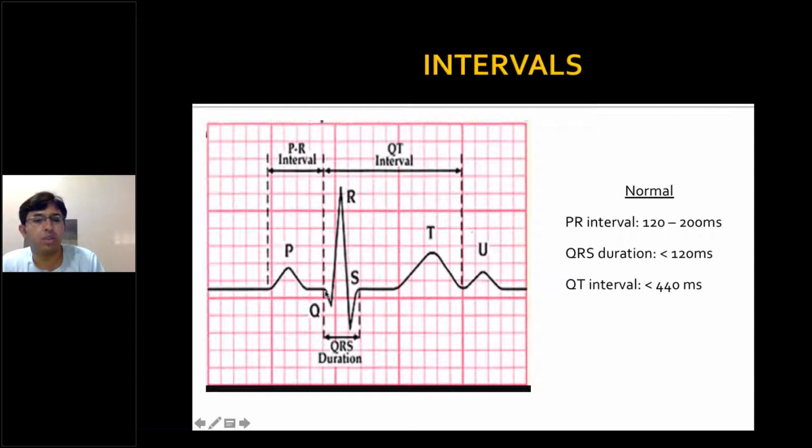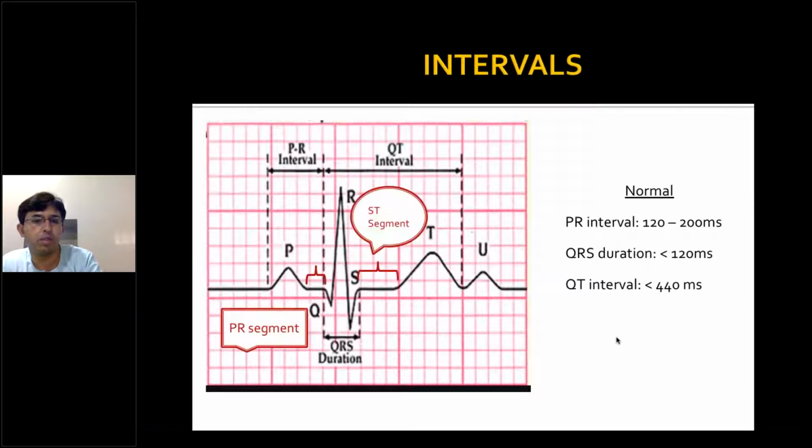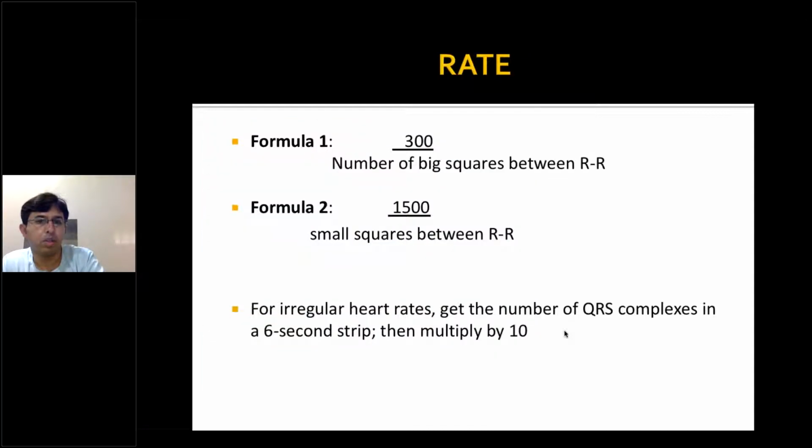The QT interval we should also know. QT is from the starting of Q till the end of T. It's less than 440 milliseconds. There is some difference between male and female, but this should be ideal. A normal PR is 120 to 200 milliseconds. 200 milliseconds is one big box, so the normal PR should be less than one big box or 5 small boxes. In between there is the PR segment, that is after P to Q, and there is an ST segment from S to the starting of T.